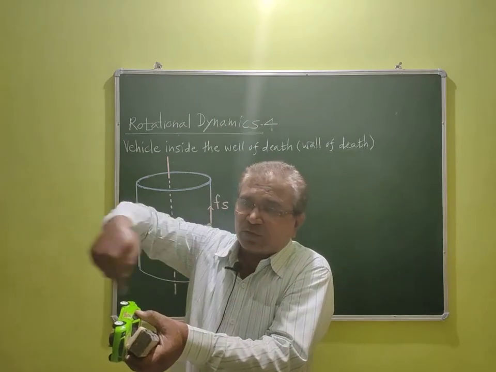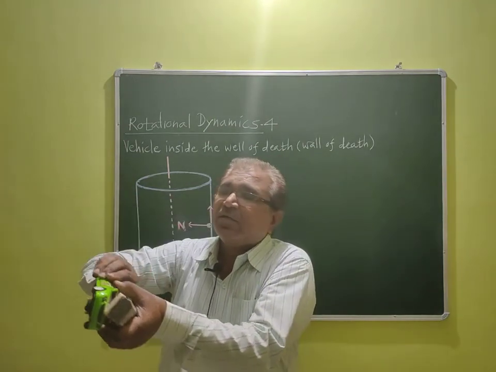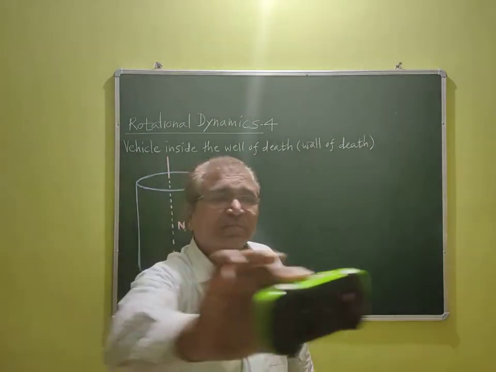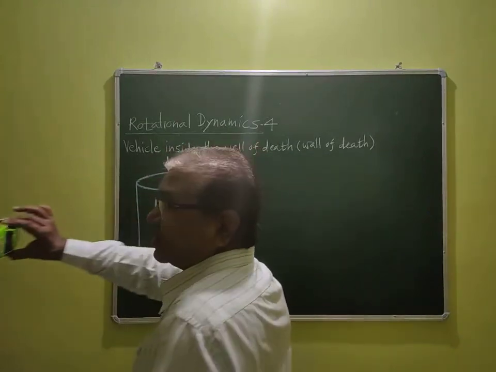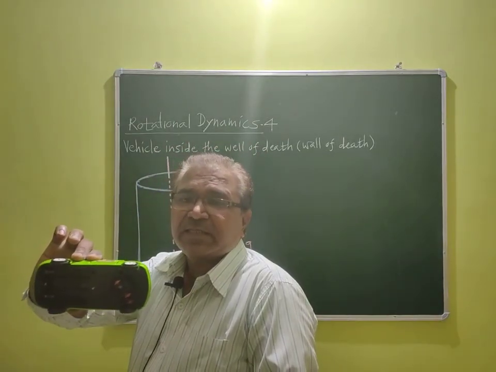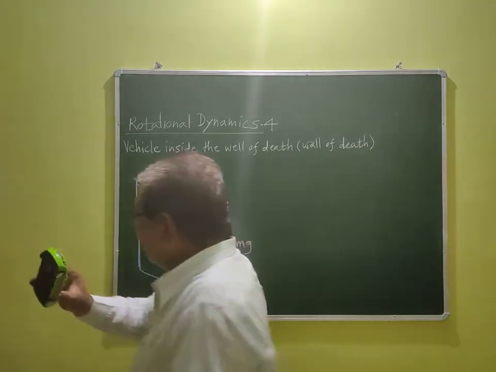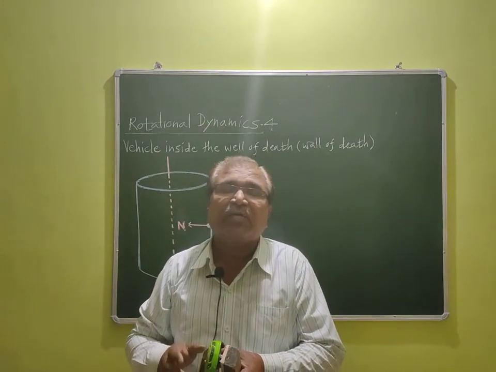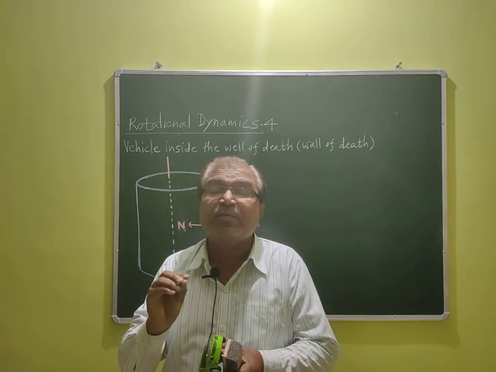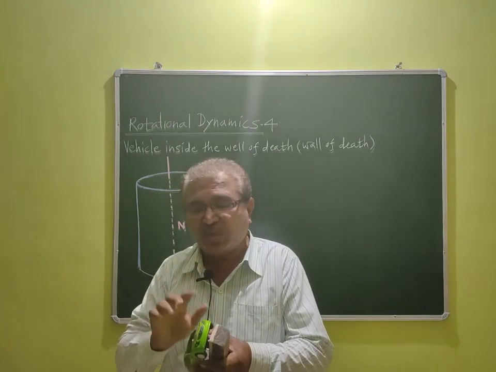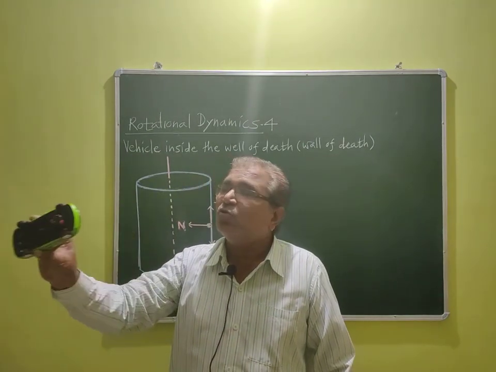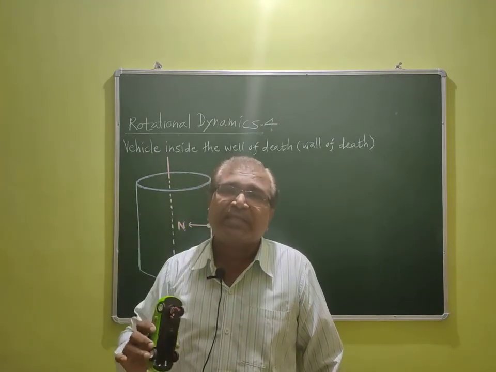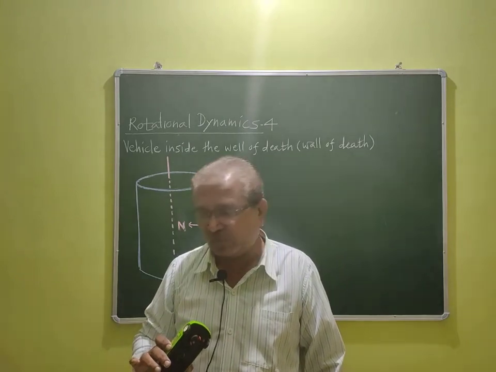It is a cylinder, and the vehicle runs inside that cylinder, children. See, it runs like this. The vehicle is riding like this. And then in the well of death or wall of death, we have to calculate the minimum possible velocity for the vehicle to run inside the wall of death safely. That we want to calculate.